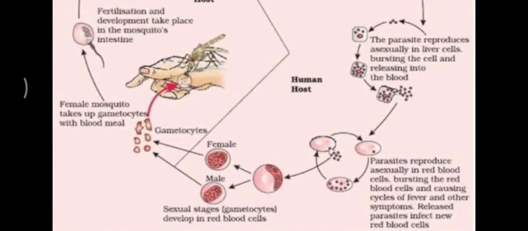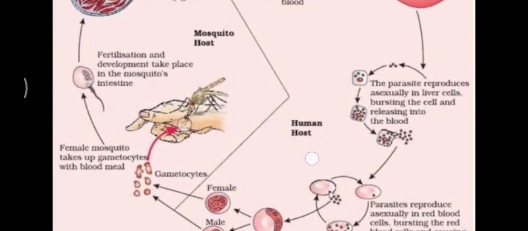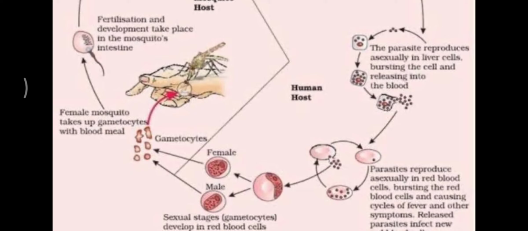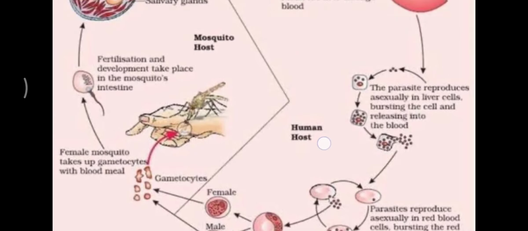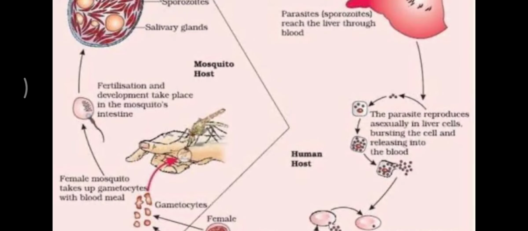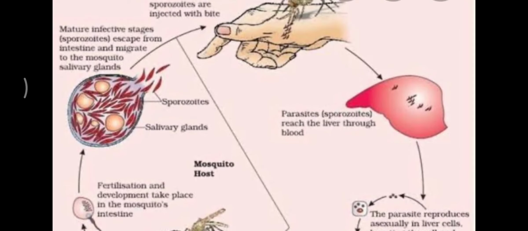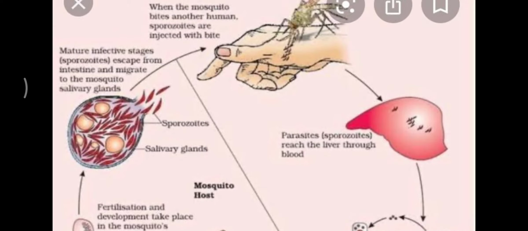Now this is the asexual cycle that is completed in the human host, and when the mosquito bites an unhealthy person, these gametocytes enter the mosquito. They reach the stomach, and they get into the sexual cycle, and sporozoites are formed, and these sporozoites are stored in the salivary glands of the female Anopheles.